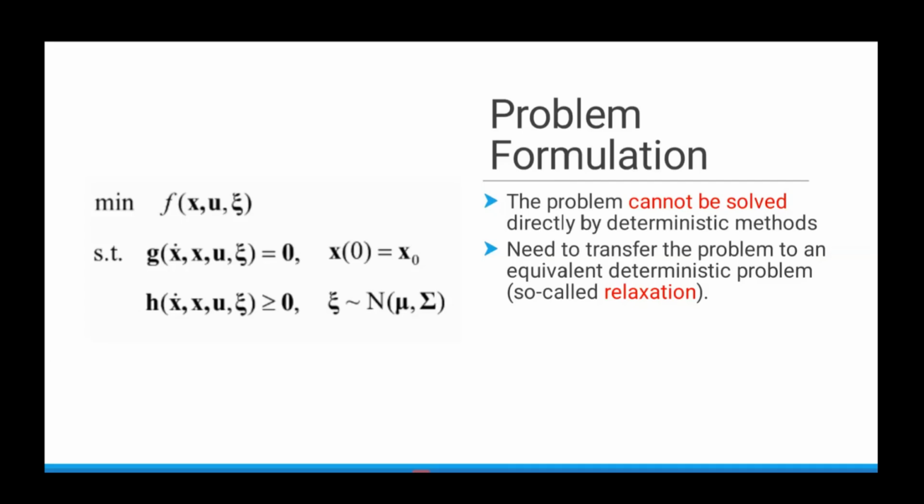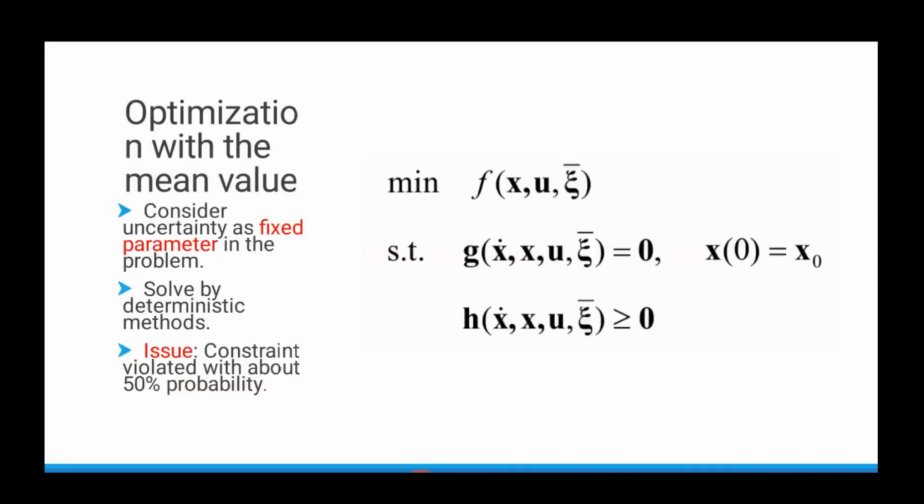Now this problem cannot be solved directly by deterministic methods because of the presence of uncertain variable. So it needs to be transformed into an equivalent deterministic problem. It is called relaxation. So how do we do that? We will consider the uncertainty as a fixed parameter in the problem.